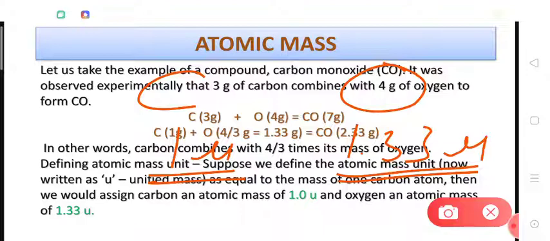Now we do not change the atomic mass unit. Actually we do not determine the atomic mass unit for every element separately. We have set one standard atomic mass unit for finding out and for expressing the atomic masses of all the elements. Let's look at that atomic mass unit.